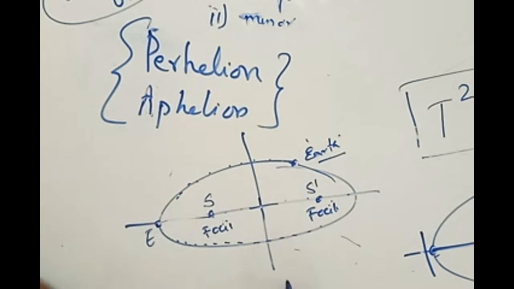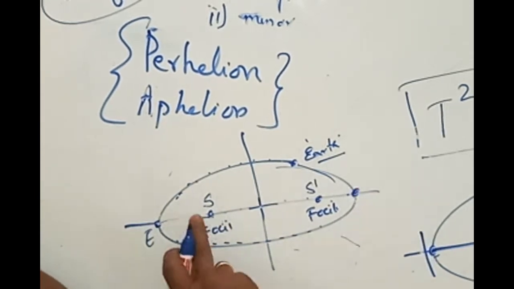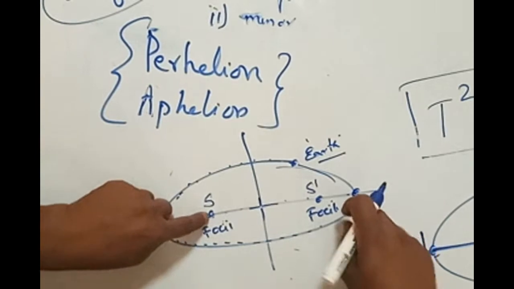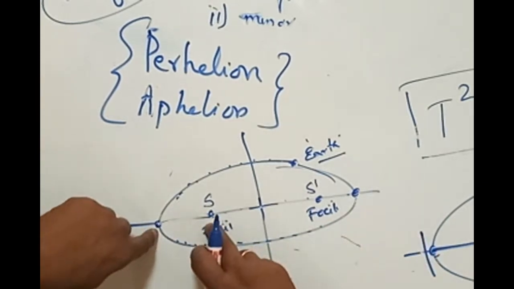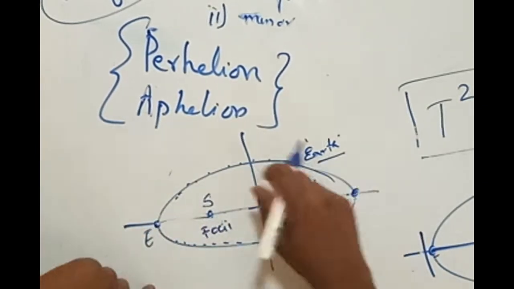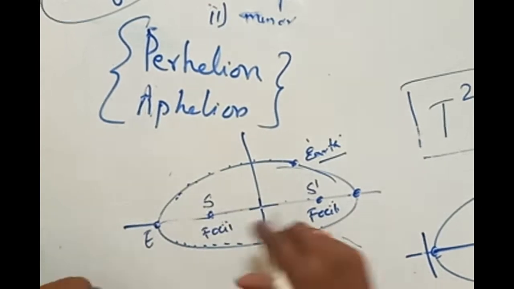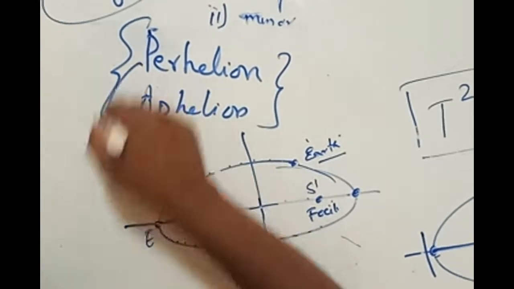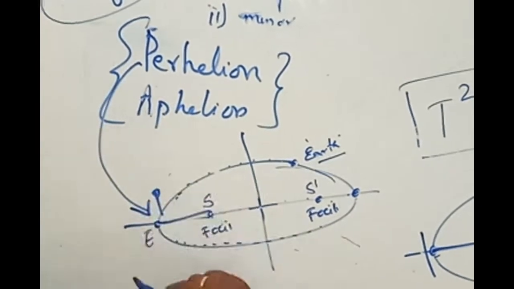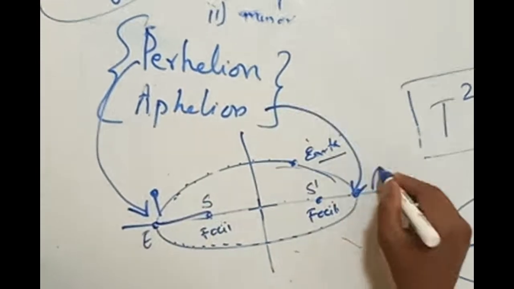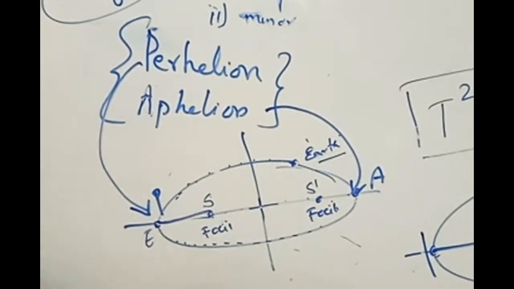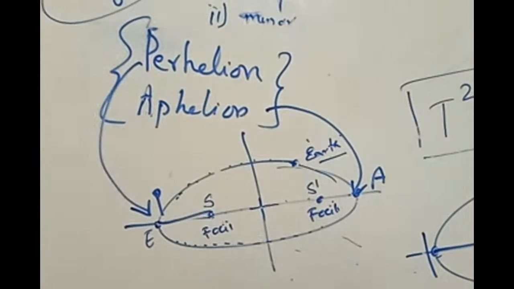And where is the farthest length now? If the Earth is moving like this and the sun is here, this is the farthest length, and this is the shortest length between the sun and the Earth. Any other locations have different lengths. Accordingly, this shortest length is called perihelion and the largest length is called aphelion. What is perihelion and aphelion now? Clear?